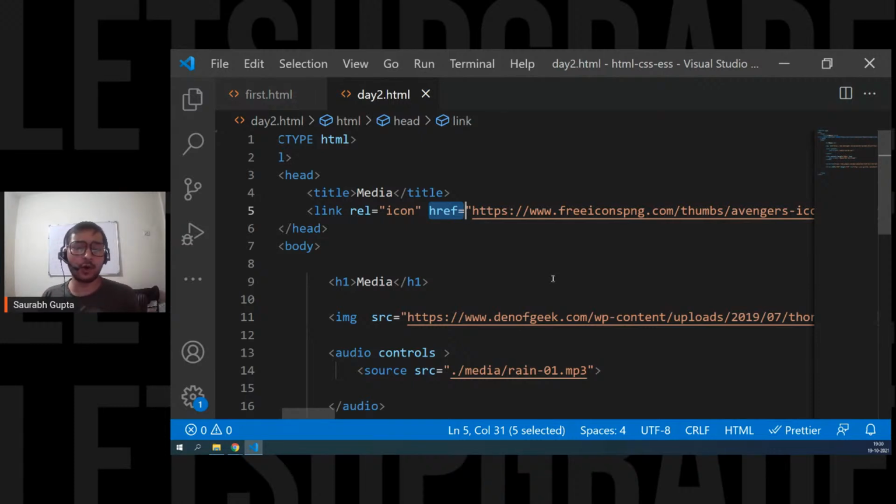Can we use HREF in image tag? No, Mahi. We normally don't use it there. HREF is not for image tag. HREF is for links. Image is not a link, right?